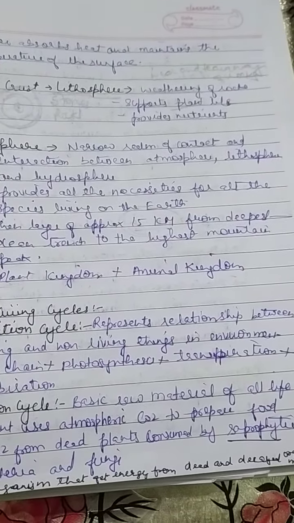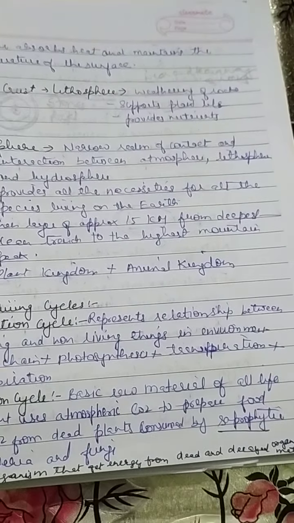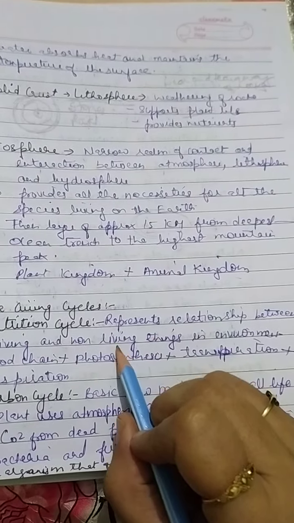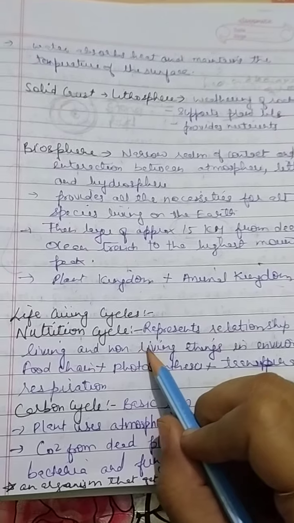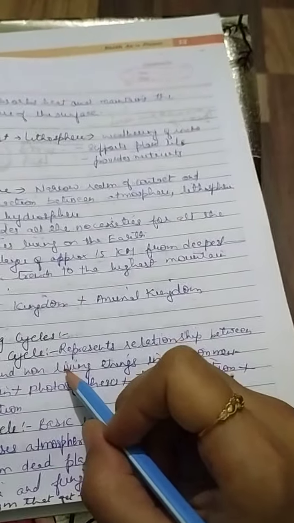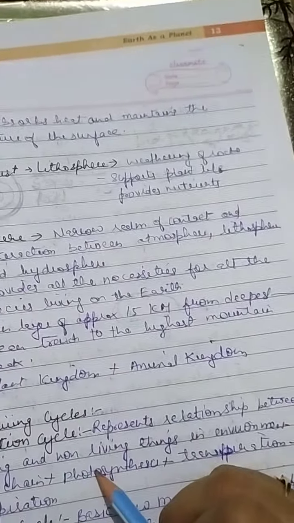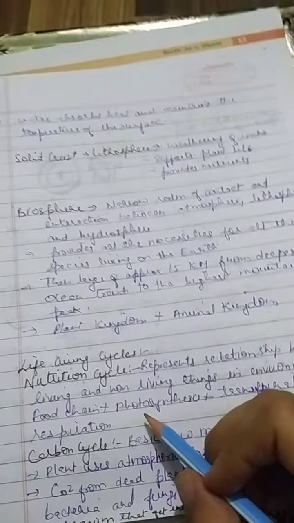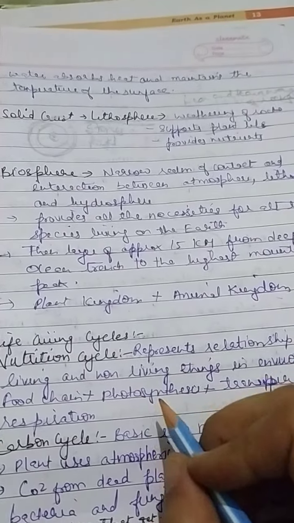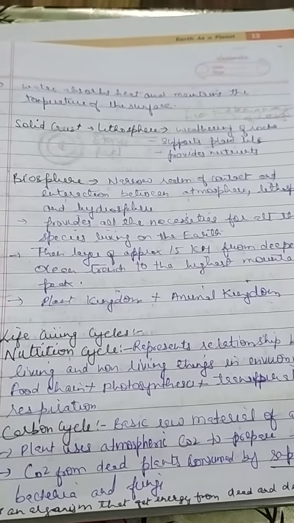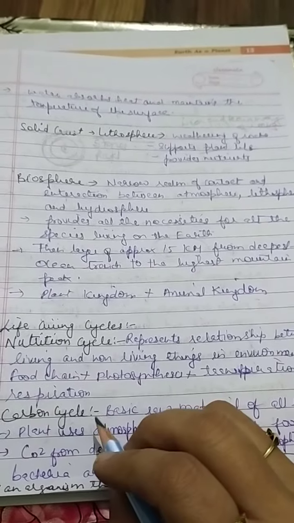It shows the interdependence of all living things, that whatever is present in our environment, they all depend upon each other. They cannot survive alone; they need to depend upon each other for their necessities.